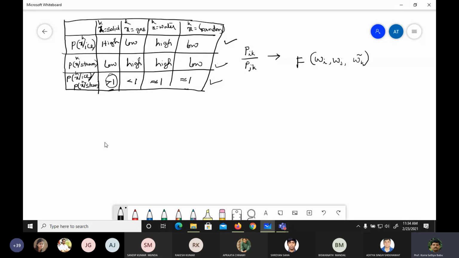Now Pennington, Manning and his team have given that we need to devise a cost function to estimate J of theta.